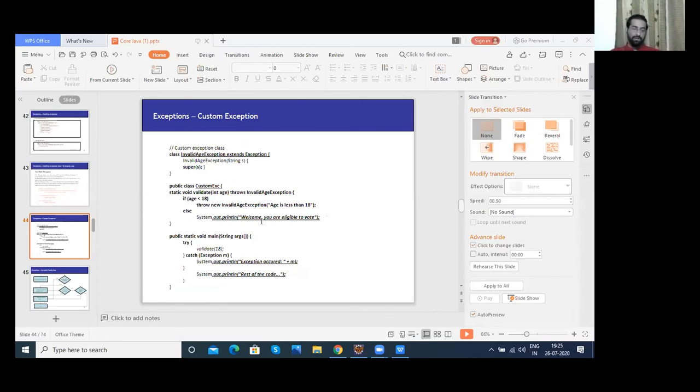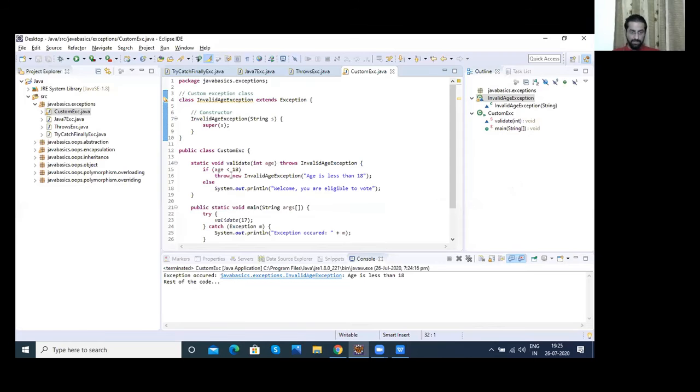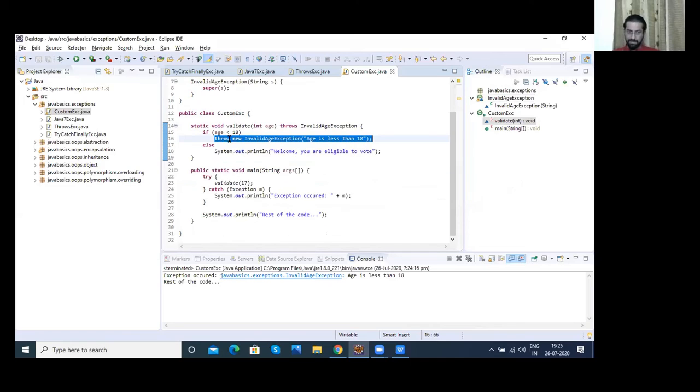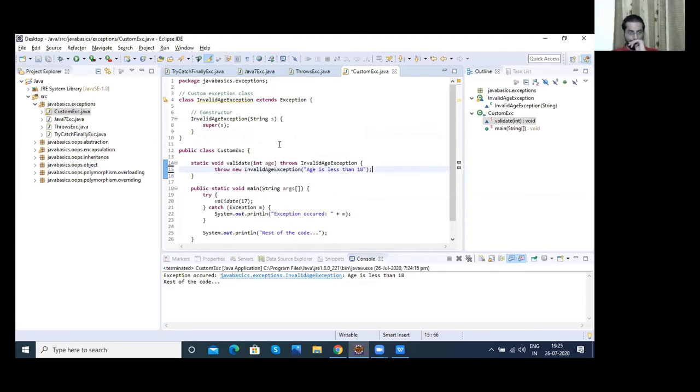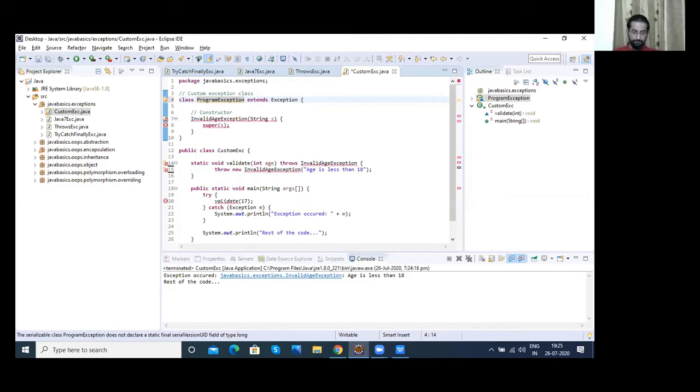Can we throw an exception manually? Correct. Yes, you can throw. We have already done that, just now we were doing that. This is the manual way of throwing an exception. You actually do not need to write, let's say a very basic example, I'll just remove this. No need for if-else conditions. I can call this any exception, let's say program fault. Let's say we had hardware attached to our system and something went wrong with that hardware.